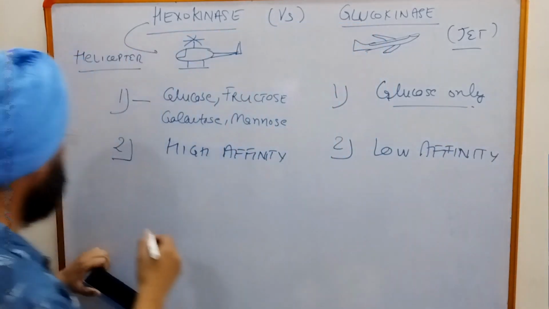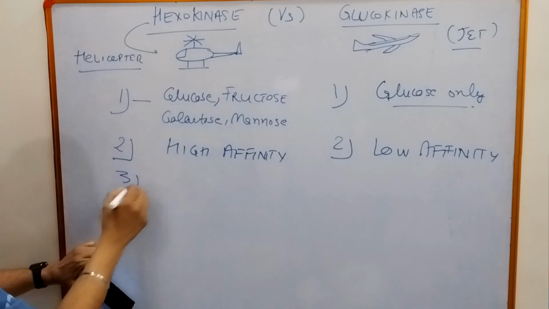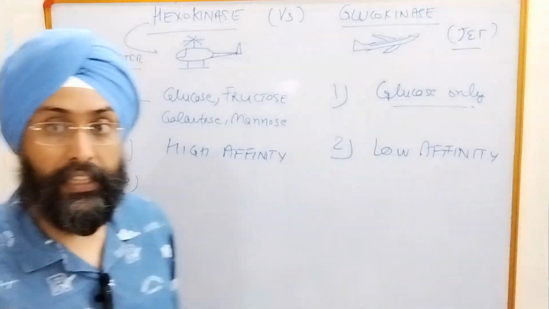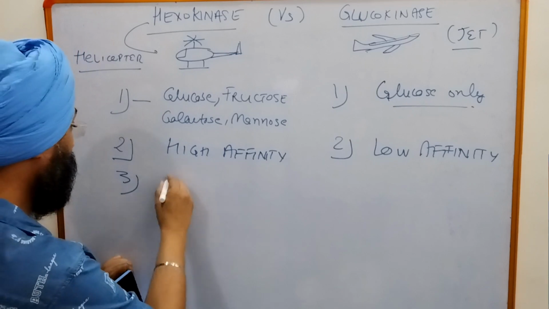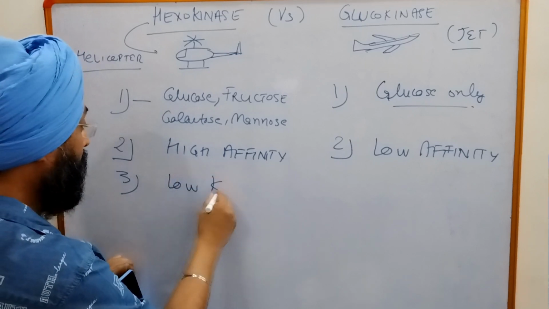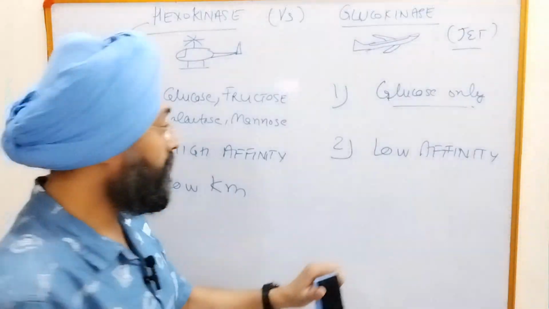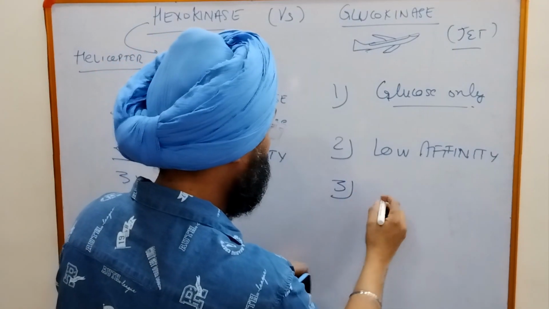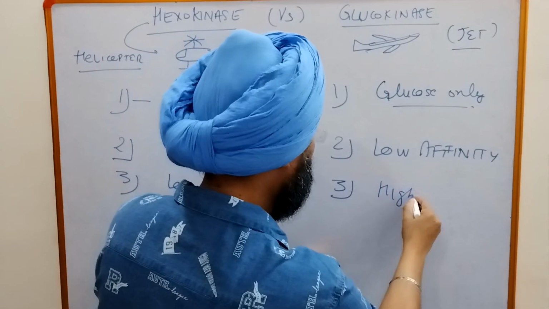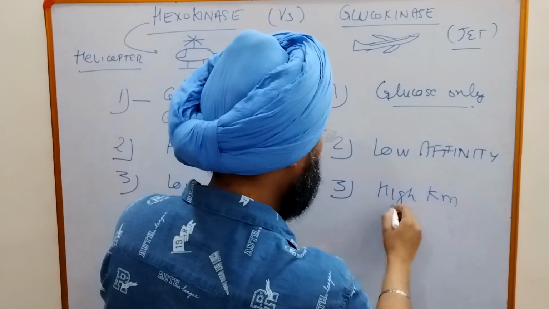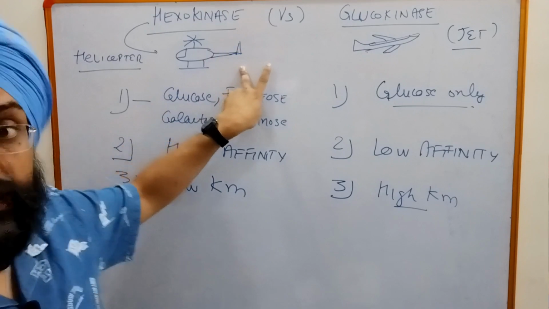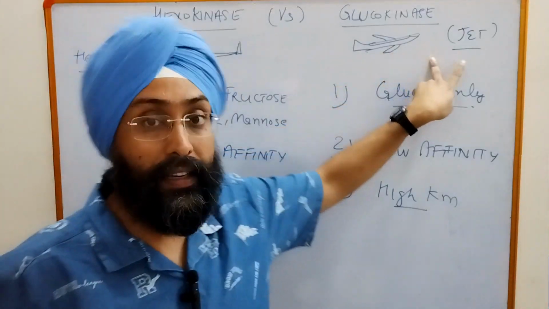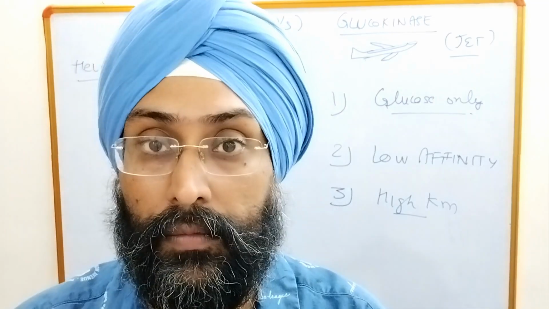And the third is, since hexokinase has high affinity, it has low Km, and glucokinase has high Km. Now I already told that hexokinase is a helicopter and glucokinase is a jet.